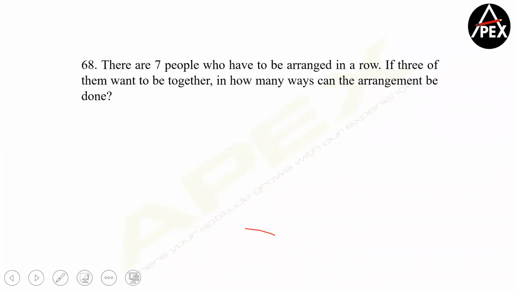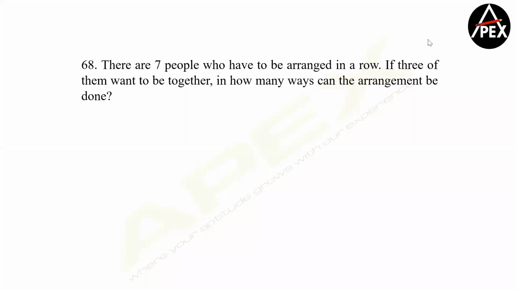Yeah, so let's move to the next one, please. Can we solve this, please? Very easy question. So there are 7 people who have to be arranged in a row. If 3 of them want to be together, in how many ways can we arrange them? Now, whenever 3 of them want to be together, I repeat, it's similar to all the vowels being together. So let me assume 3 people who want to be together are A, B, and C. Okay. And the remaining people are D, E, F, and G.